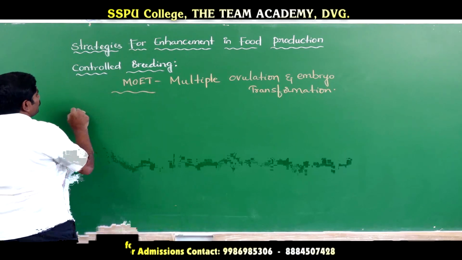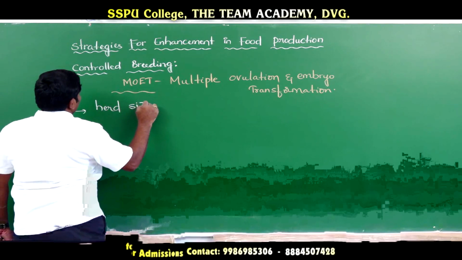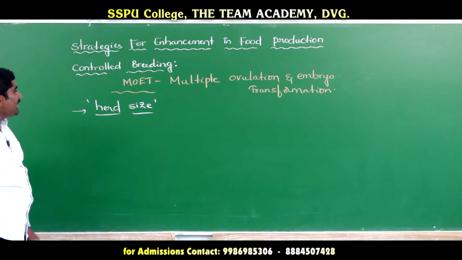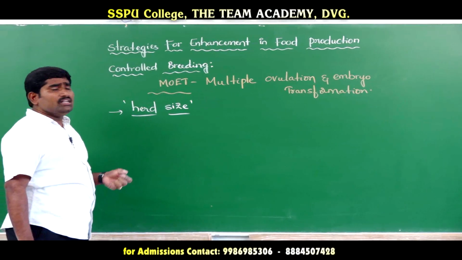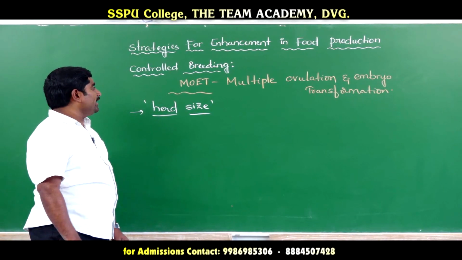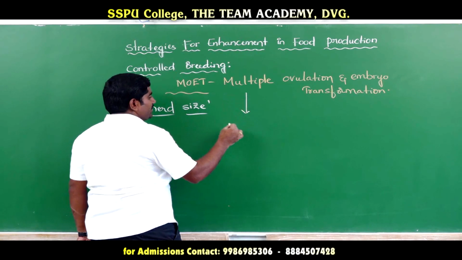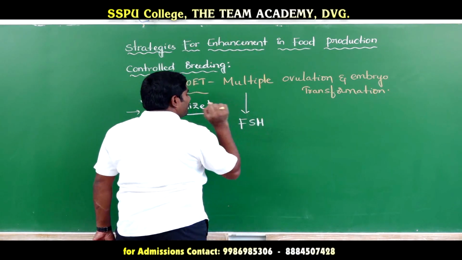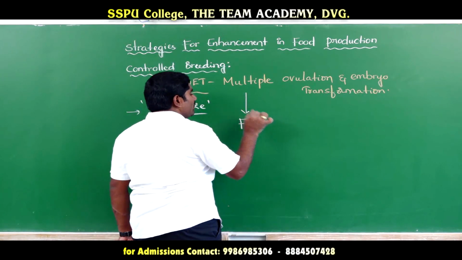This process, or this technique, is used to increase the herd size in animals. Now let us see what controlled breeding is. In this multiple ovulation embryo transfer method, the cows are injected with an FSH-like hormone, follicle stimulating hormone.